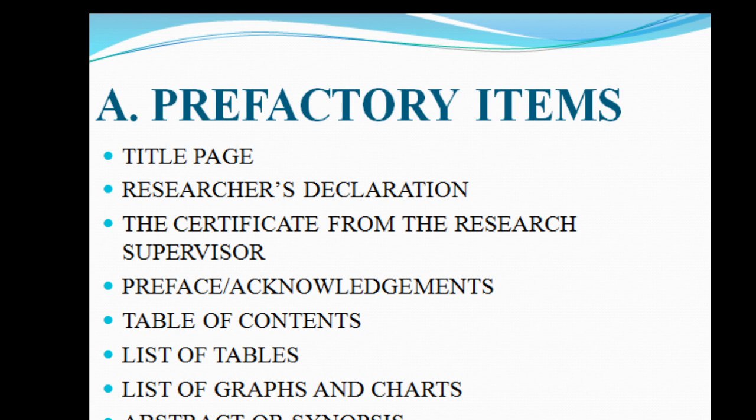Generally, the format would be introduction, review of literature, theoretical framework or conceptual framework, company profile or industry profile, data analysis and interpretation, summary of findings and suggestions, conclusion, bibliography, and appendix. So this is the order in which usually the table of contents will be presented. The table of contents will give information relating to in how many parts or chapters the research report has been covered along with the page numbers.